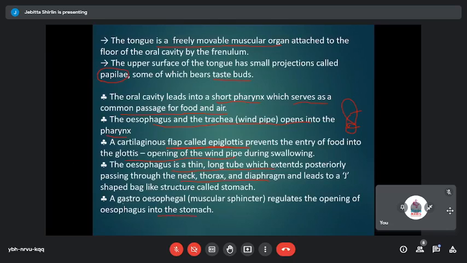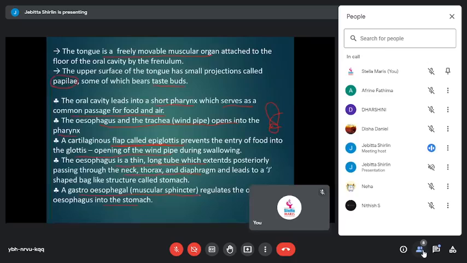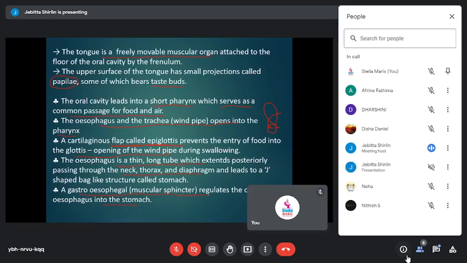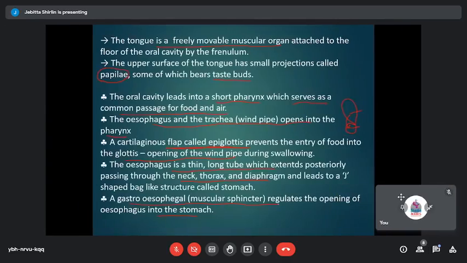At the junction where the esophagus opens into the stomach, there is a muscular structure called the gastroesophageal muscular sphincter. Whenever there is an entry of food, this muscular sphincter will open up, or the space will get extended, and there is a free flow of food into the stomach region.